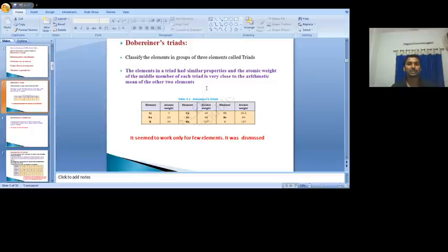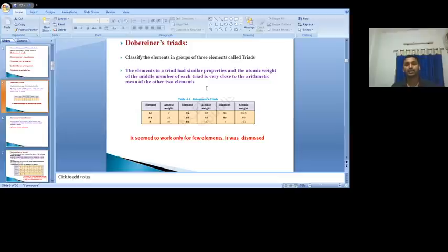You can check it: 39 plus 7 divided by 2 gives 23. Let us take another triad, calcium, strontium, barium. Here also the atomic weight of strontium is the arithmetic mean of calcium and barium.